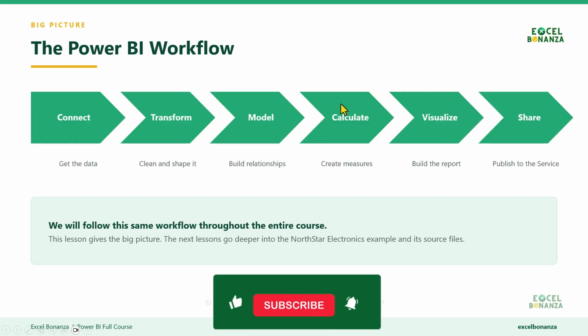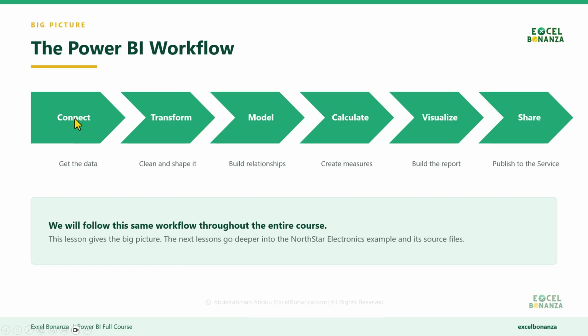So, what is the Power BI workflow? We've spoken about that on the previous video. You get the data from whichever data source. Power BI can connect to a lot of data sources, and we're going to see that. Then you transform the data, you clean it and shape it, you model it by building relationships between the different tables or data sources, and then you create calculations using measures. You visualize the report by creating visuals, you build the report, and then you share it or publish it to Power BI service. And we'll follow the same workflow throughout the entire course, especially when building the project.